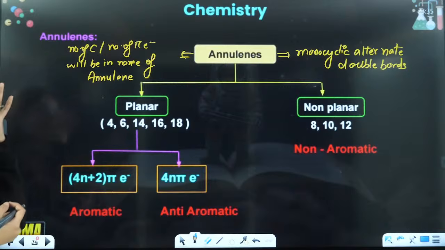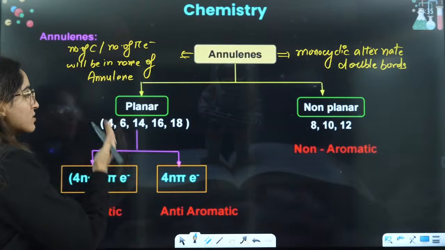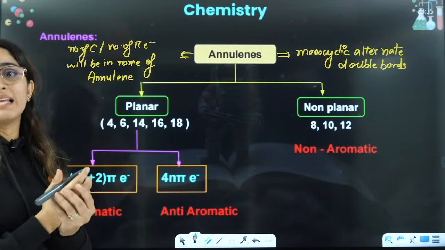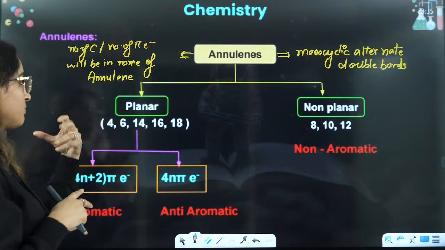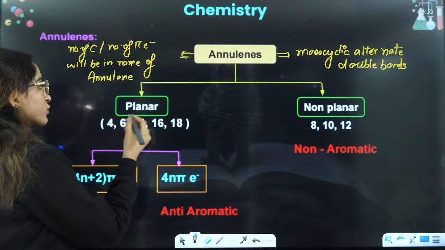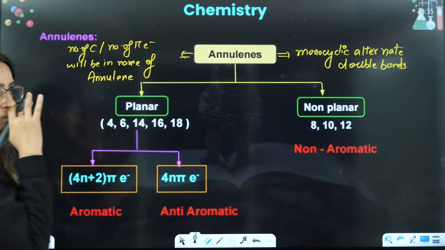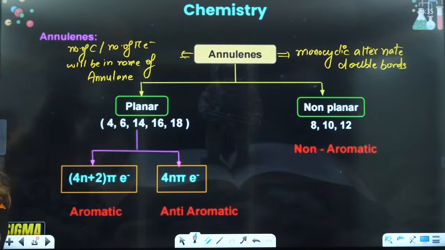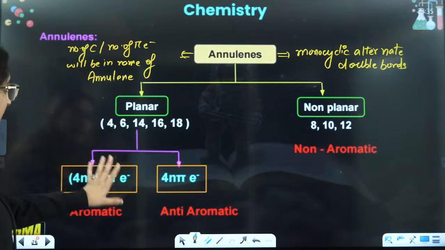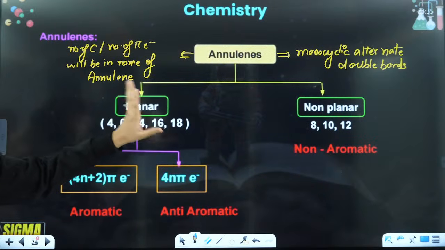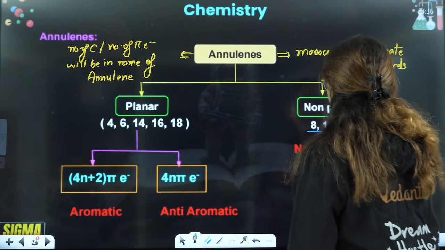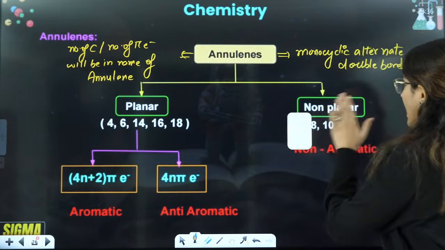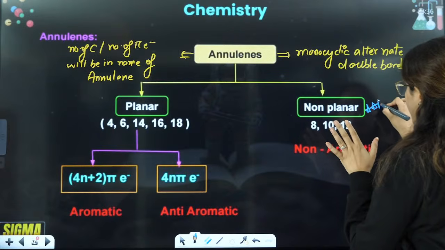So if you see this here, planarity: 4, 6, 14, 16, 18, all of them are planar, right? This is a trick I am giving you: there are 3 non-planar rings that you have, that is 8, 10 and 12, and from there the question they ask you.